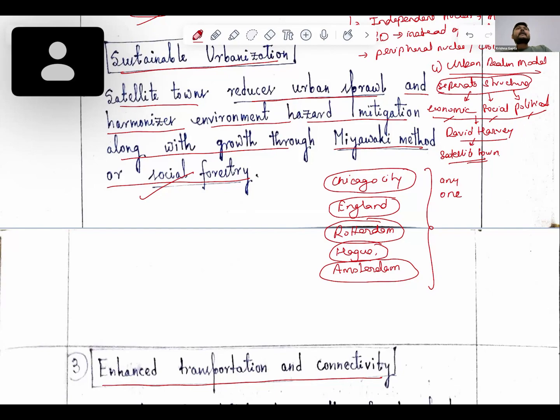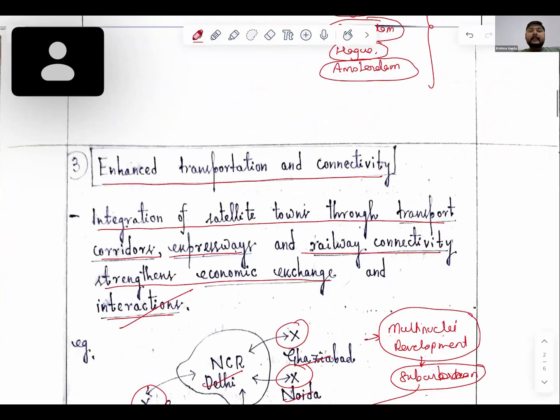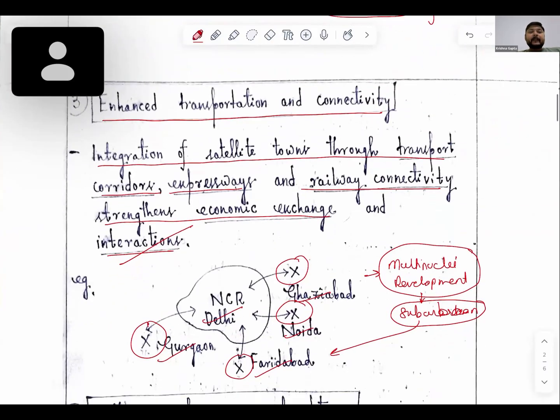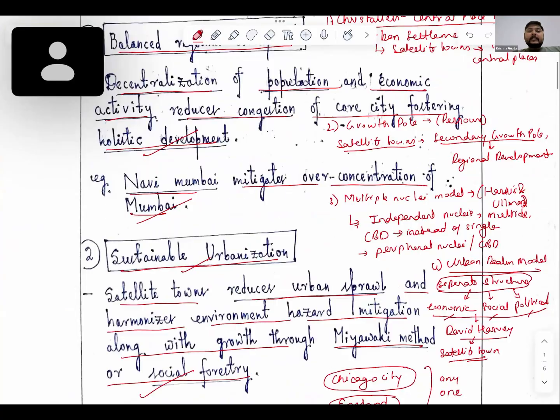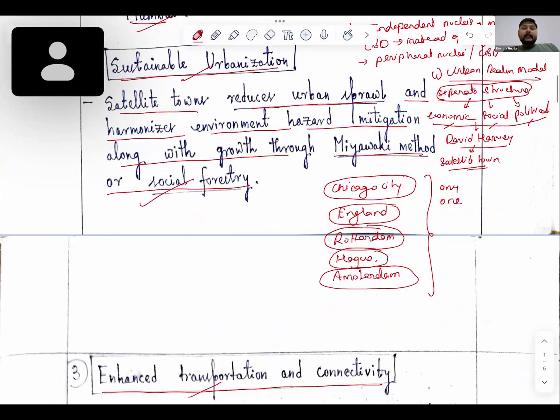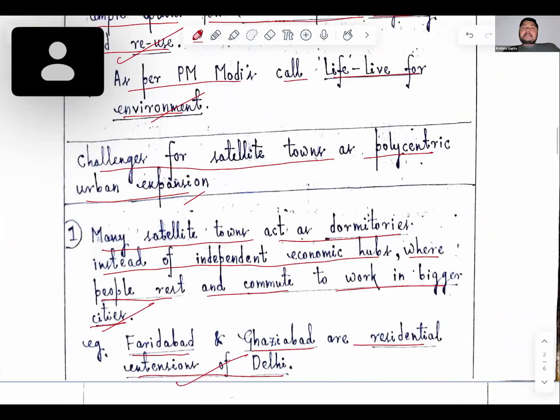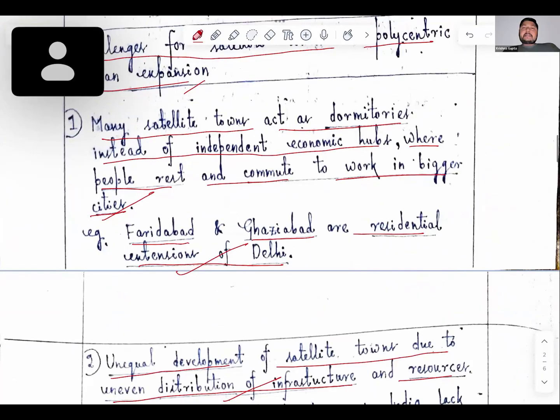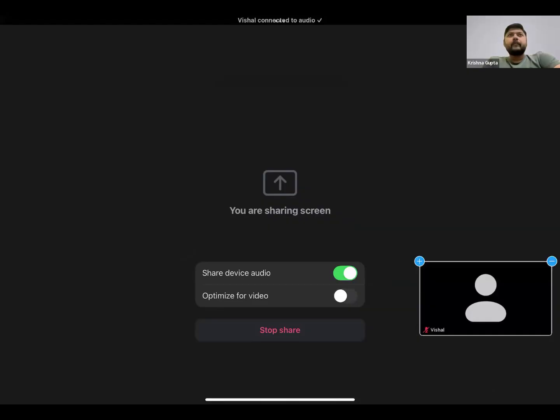What we will see here is that we have basically touched the areas which we needed. For example, the transportation perspective, sustainable urbanization, balanced regional development. Then challenges also we have seen, that is people use it for residential purposes. They live in the satellite towns and they work in the major centers. Like they live in Ghaziabad and